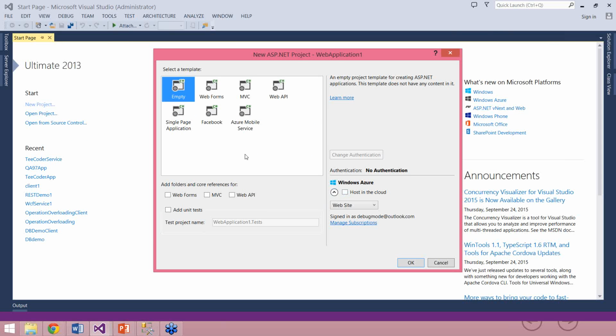On the next screen, I have various options, like creating an empty application, or web forms, MVC, or Web API. I'll create an empty web application.